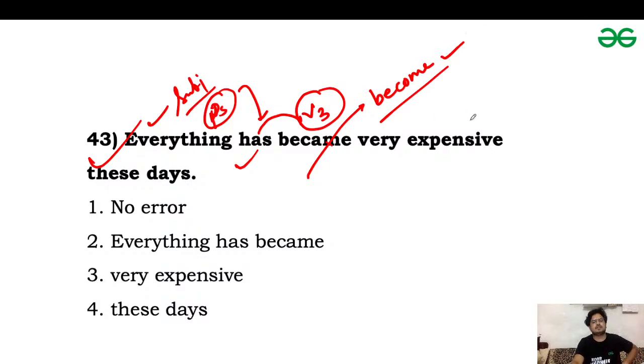So very expensive. Expensive is an adjective. Very is an adverb which is used to modify this expensive adjective. These days is an adverb of time. So the error was in the second part. It should be become in place of became.